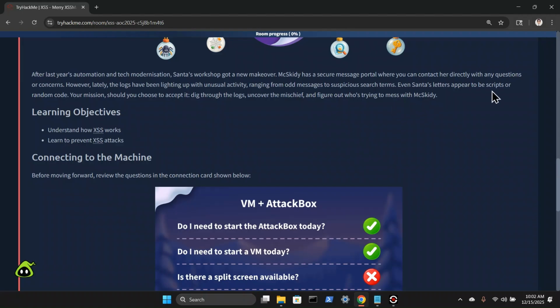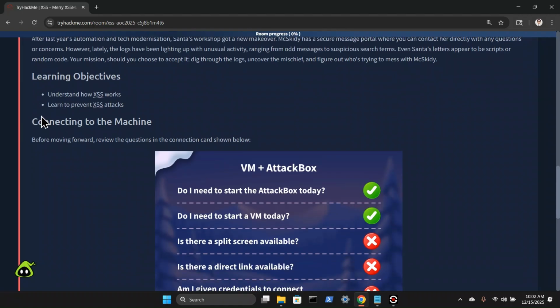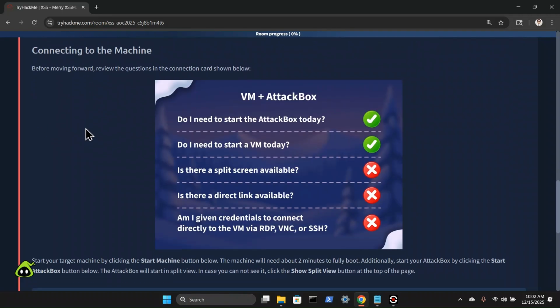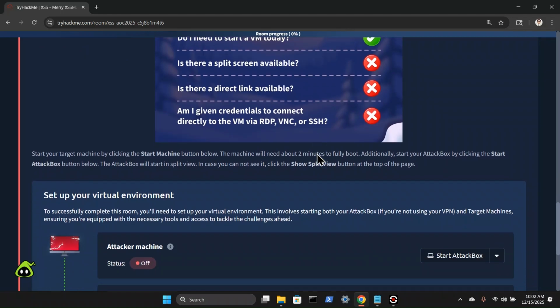Either way, even Santa's letters appear to be scripts or random code. We're going to understand how XSS works, learn to prevent XSS attacks, and before moving on, we need to review the questions and the connection card below. So it looks like the only 2 things that we're going to need today is the attack box and the VM. No to split screen, which means we'll probably have split screen for the attack box, even though it says no. No direct link, and no credentials to connect to the VM via RDP, VNC, or SSH.